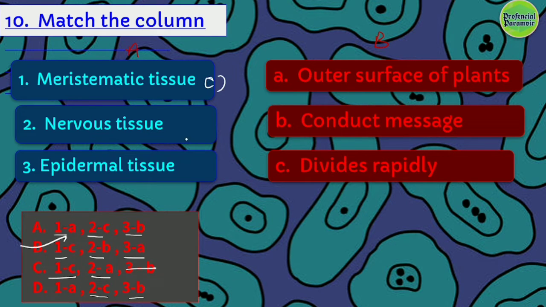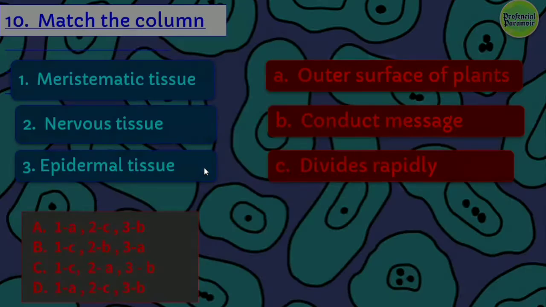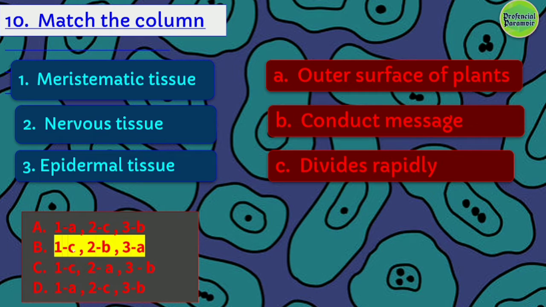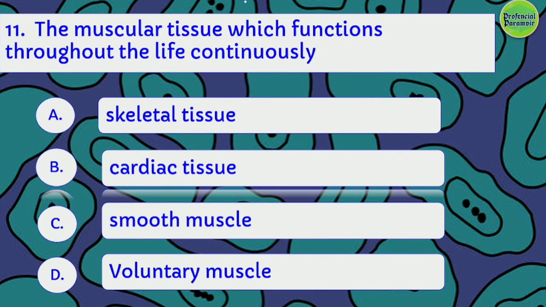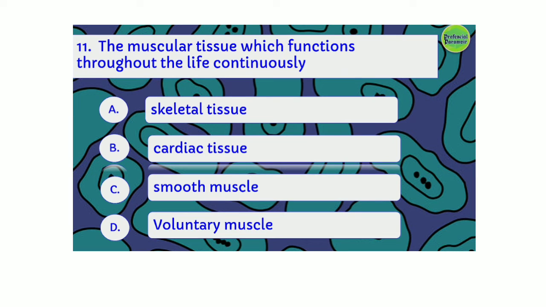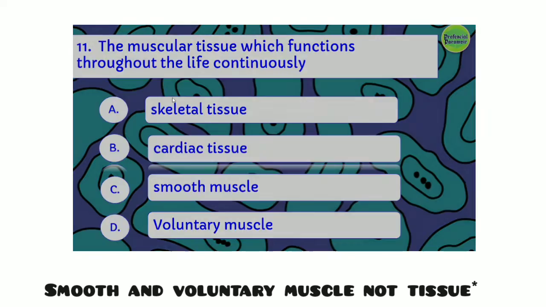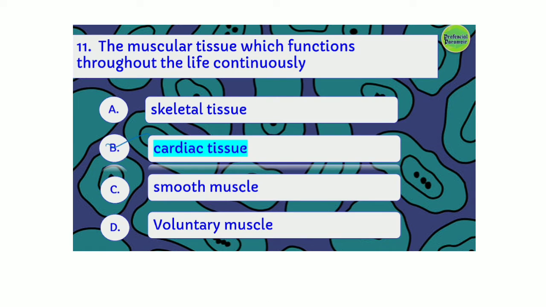Meristematic tissue divides rapidly. Yes, they do. Nervous tissue conducts messages. Yes. Epidermal tissue is the outer surface of plants. So the right answer is 1C, 2B, 3A, which is option B. The muscular tissue which functions throughout life continuously is skeletal tissue, cardiac tissue, smooth tissue, or voluntary tissue. The right answer is cardiac tissue.